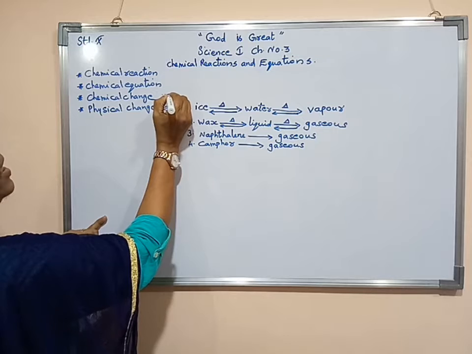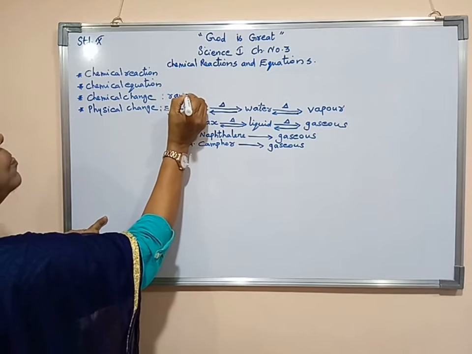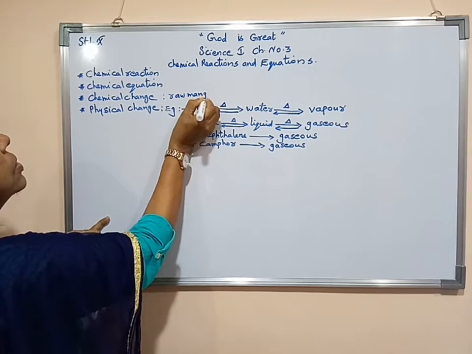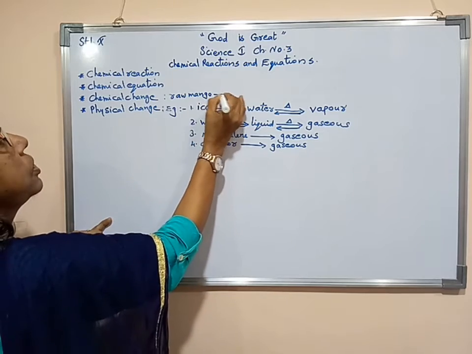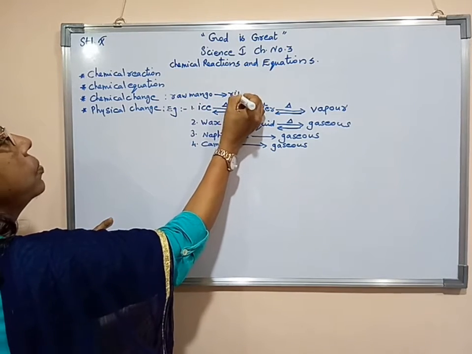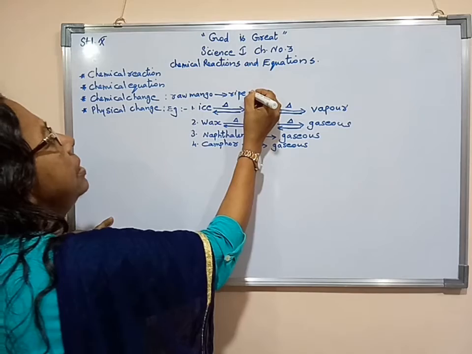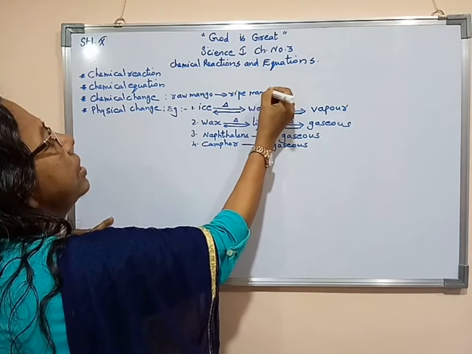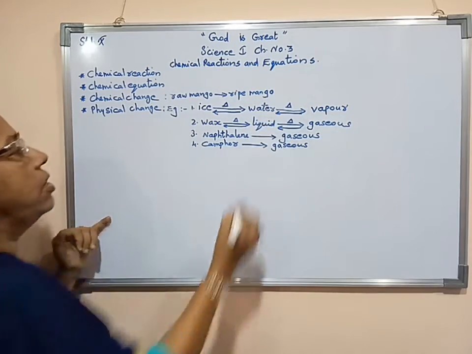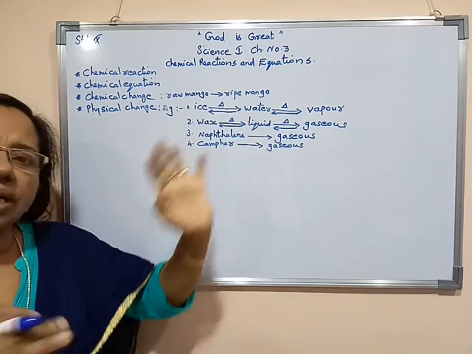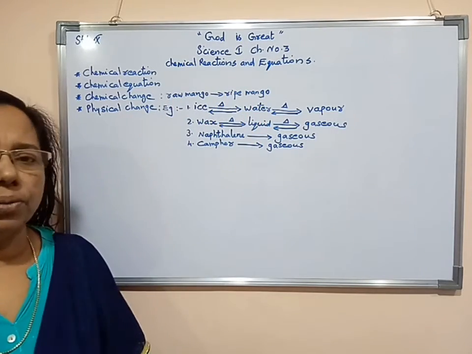We can say that a raw mango transforms to ripe mango. This is one example. It is an example of chemical change. From ripe mango, we won't get again raw mango.